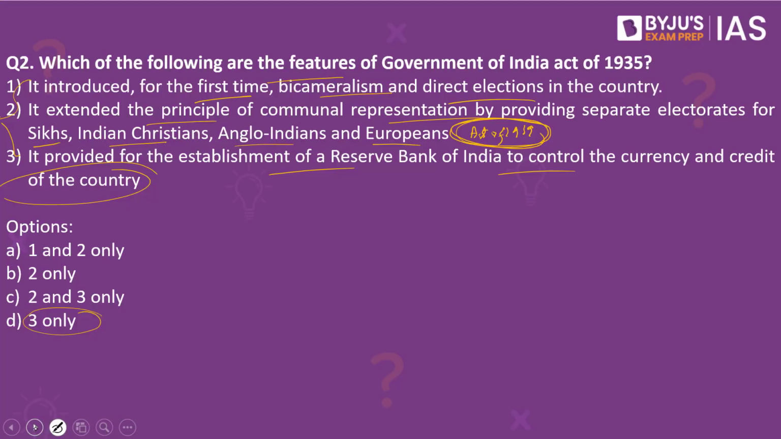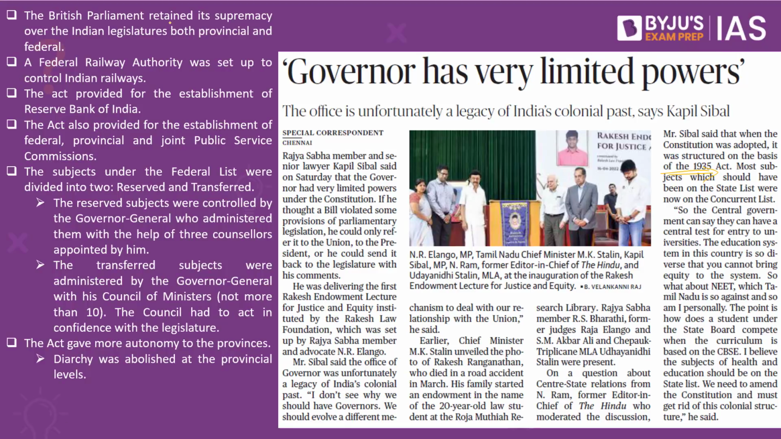Let's look at some of the important features with respect to the Government of India Act of 1935. The British Parliament retained its supremacy over the Indian legislatures, both provincial and federal. In the 1935 Act, a federal railway authority was set up to control the Indian railways. The Act provided for the establishment of the Reserve Bank of India. The Act also provided for the establishment of federal, provincial and joint public service commissions, and the subjects under the federal list were divided into reserved and transferred subjects.